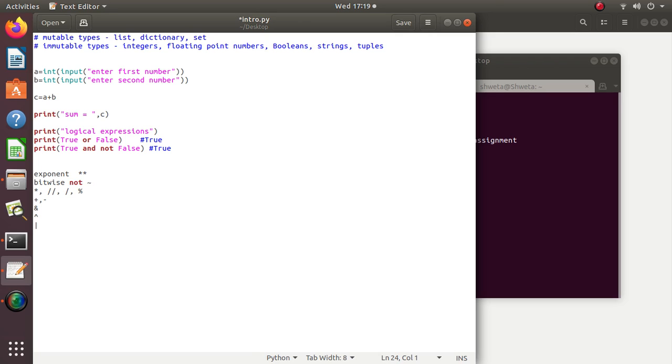Later after this there are comparison, relational operators, greater than, less than, equal to, greater than or equal to.